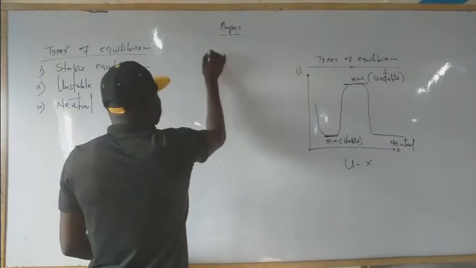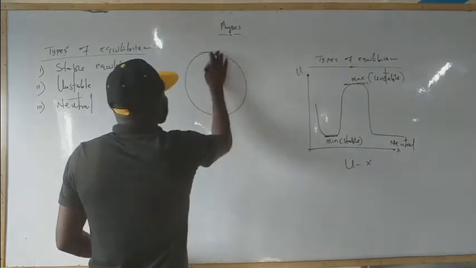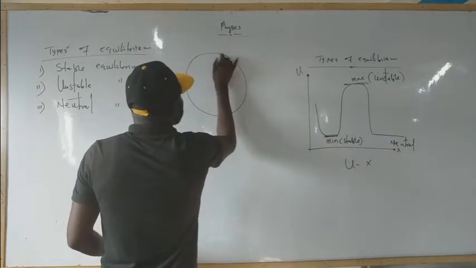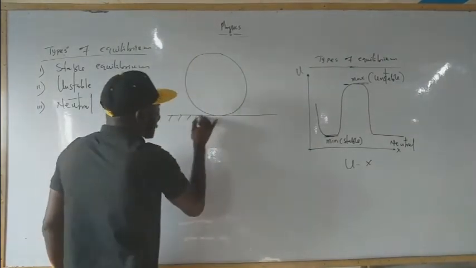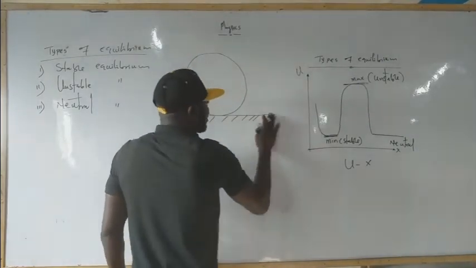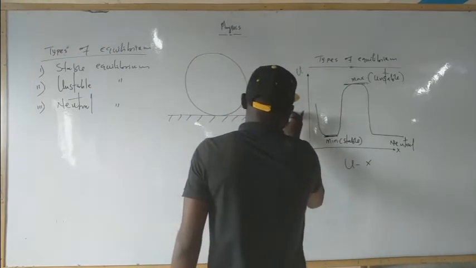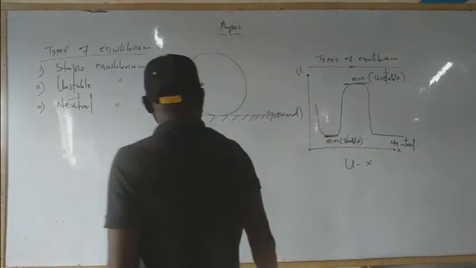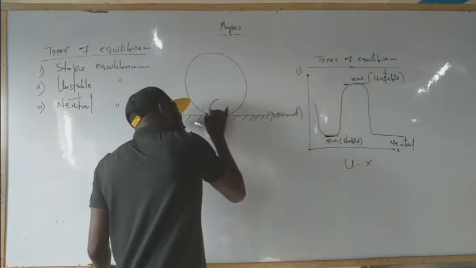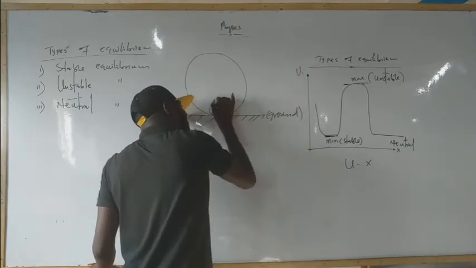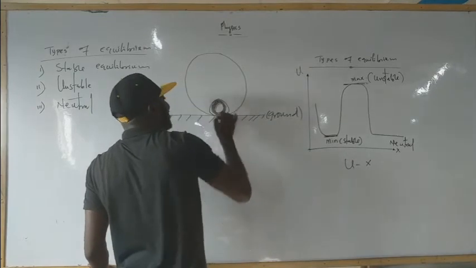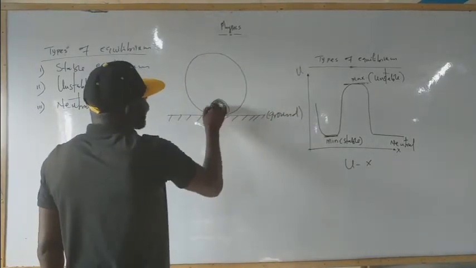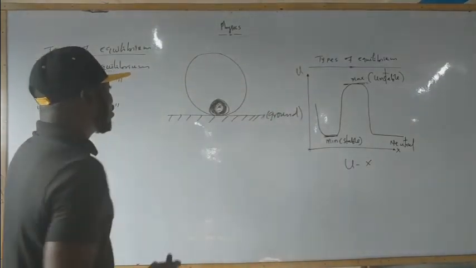When you have this, and this is the ground, there's a ball or an object kept in the big circle. We have an object here kept inside the shaded object.